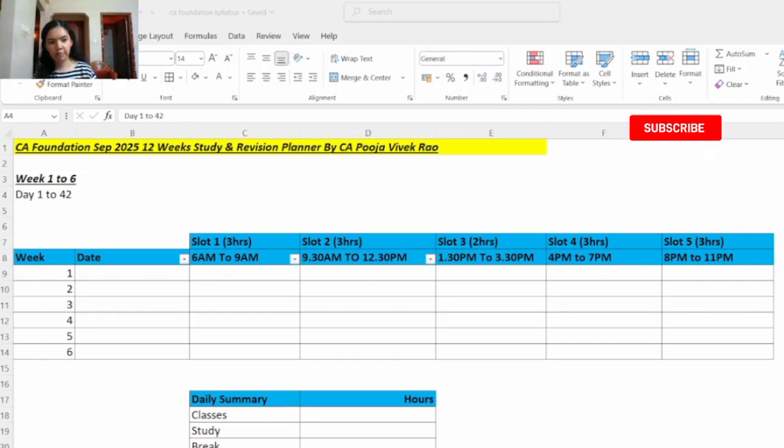And one more important point is to attempt the mock test papers. There will be a few more tips for writing the mock test papers which we will discuss later on as we go through the study plan.